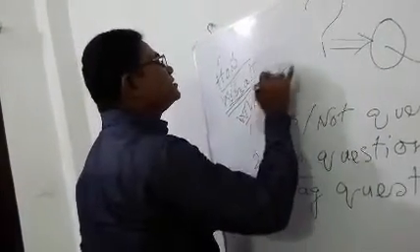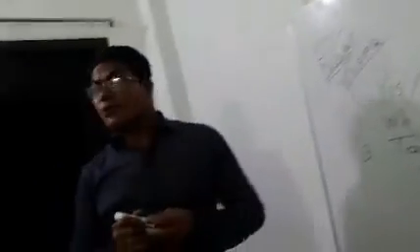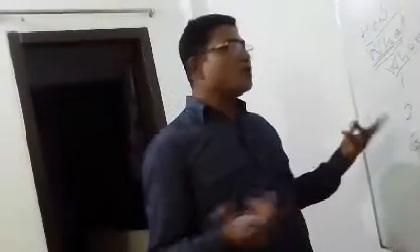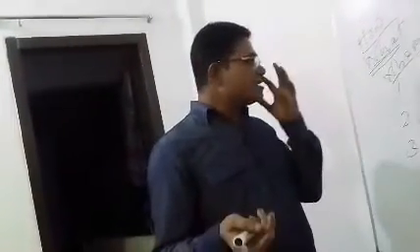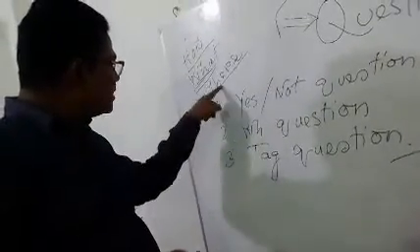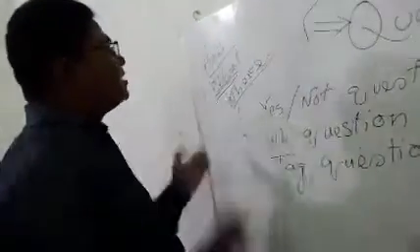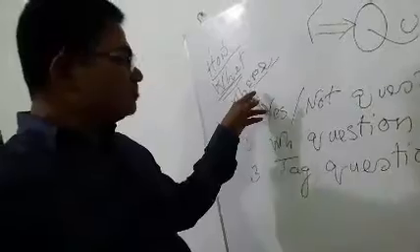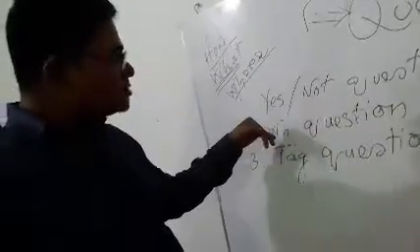This type of question is called WH question. Where are you going? I am going to Dhaka. How are you? I am happy. This type of question is called WH question because here W and H is present in this interrogative pronoun. Okay. Yes-no question and WH question.